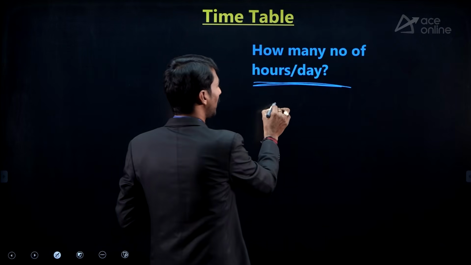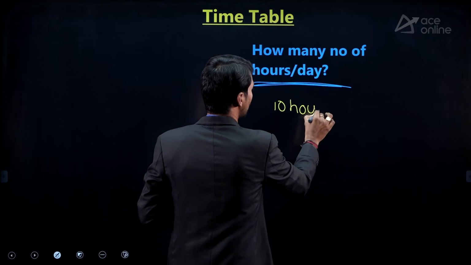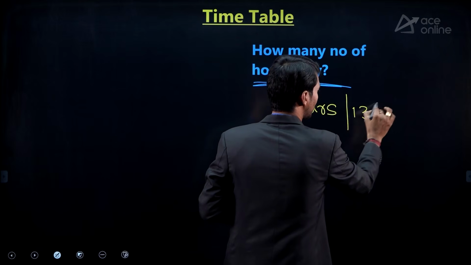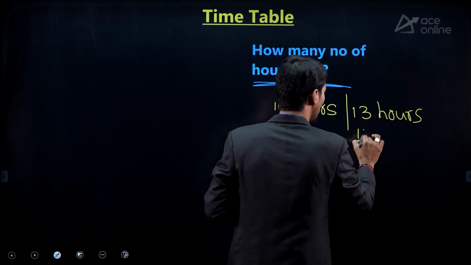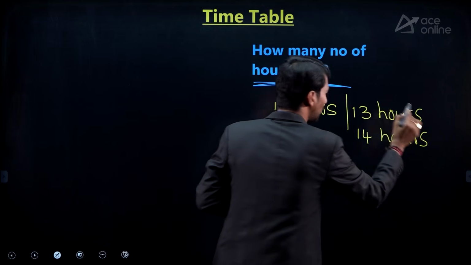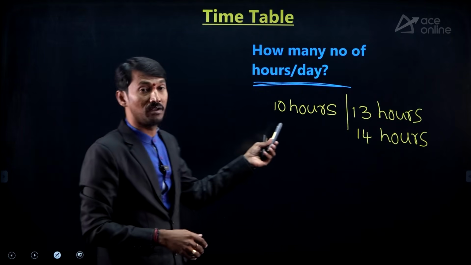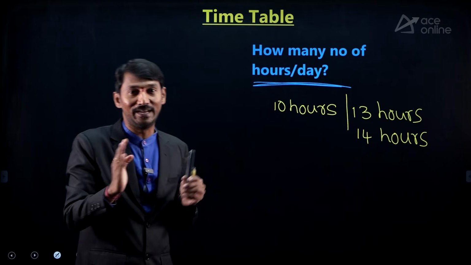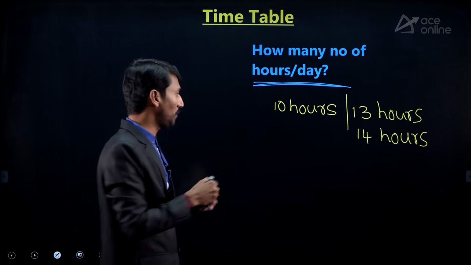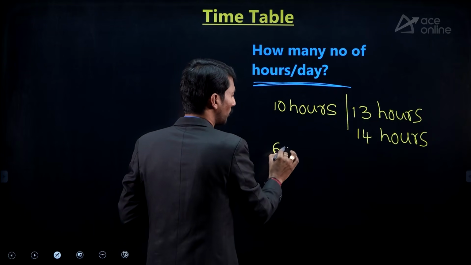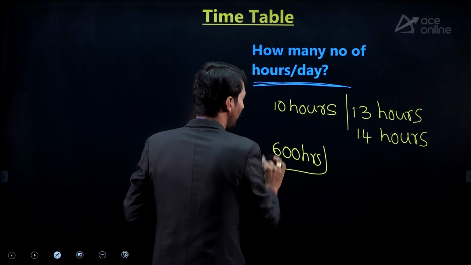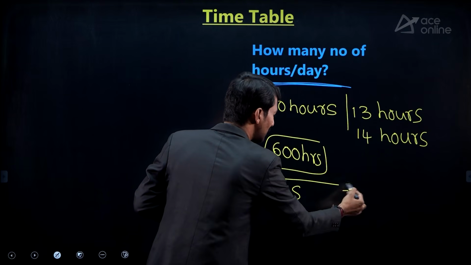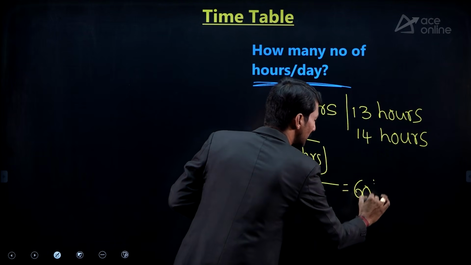How many hours, sir? Generally, people will say, sir, I can spend 10 hours, or I can spend 13 hours, or I can spend 14 hours. That is your wish. According to this, you need to have the timetable. But people may think, sir, 10 hours is very difficult. Guys, this is 60 days time. In these 60 days, if you follow 10 hours a day, you are going to get 600 hours. We have approximately 10 subjects, for example, so each subject will get approximately 60 hours.